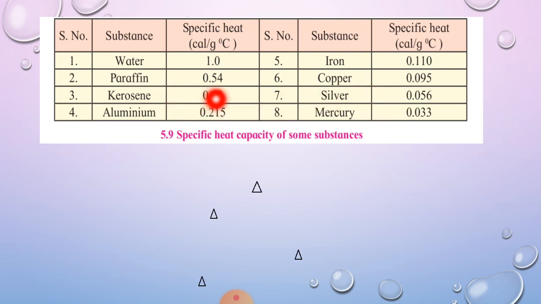Paraffin having 0.54, kerosene 0.52, aluminium 0.215, then iron 0.110, copper 0.095, silver 0.056, and mercury having 0.033 specific heat capacity. ठीक है? Okay.